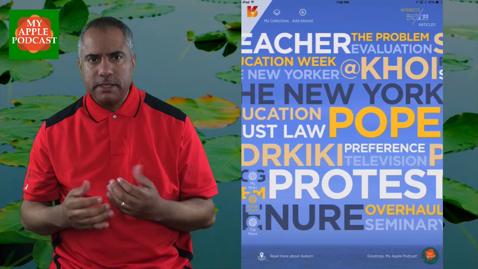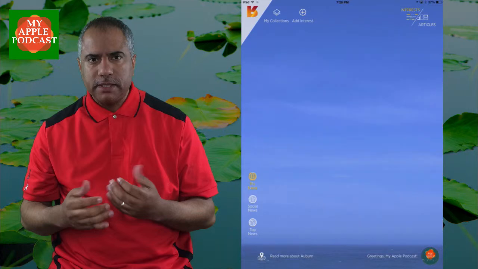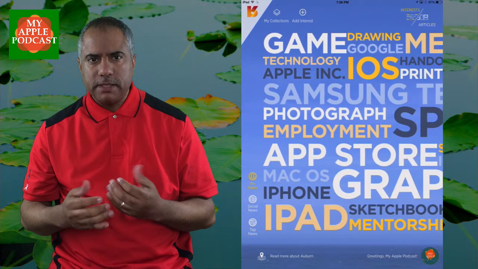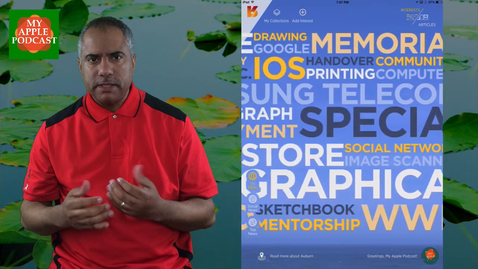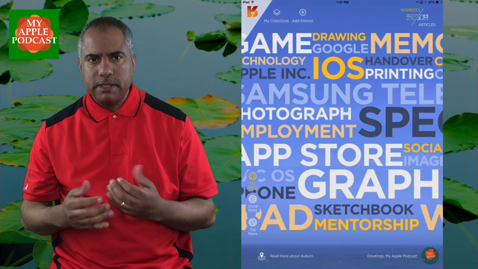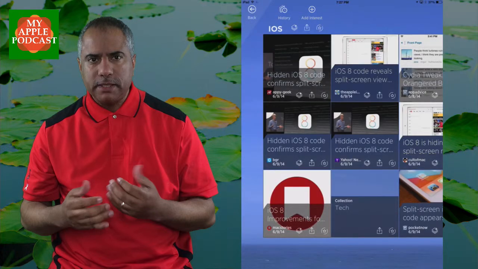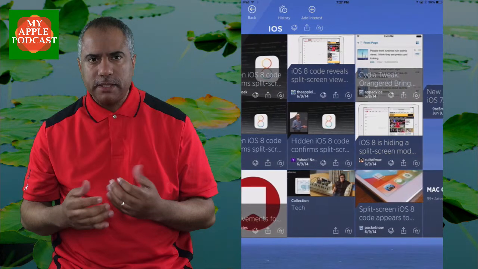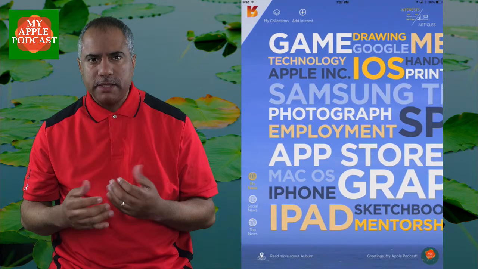And I can also access my collections by either selecting the My Collections icon in the top left or My News on the bottom left. So here's My News once again, and I'm selecting all the themes that are related to my news, things that I look forward to, like iOS, for example. And iOS 8 is really popular right now, and sure enough, I have more than enough articles addressing topics related to iOS 8. And that is Reverb.